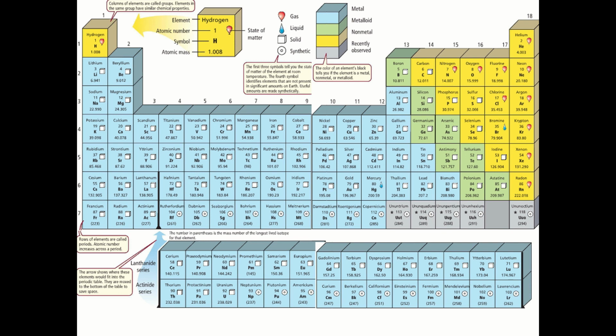Okay, so now we have learned about the periodic table and why we need to have it and so on. Now there is something that happened to Mendeleev which was very interesting. When Mendeleev tried to organize the elements this way, he found some empty spots in the periodic table.